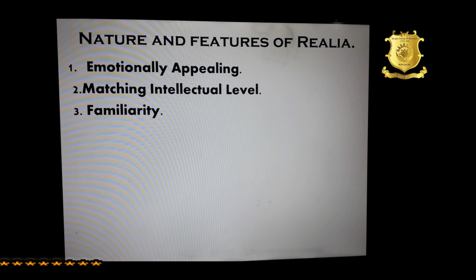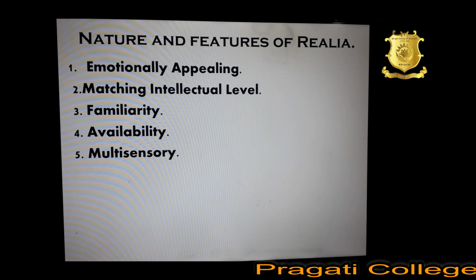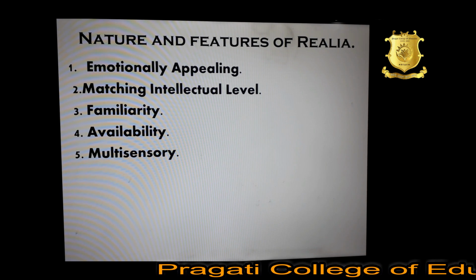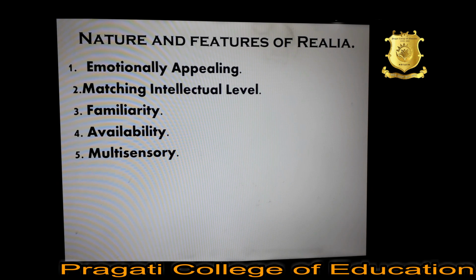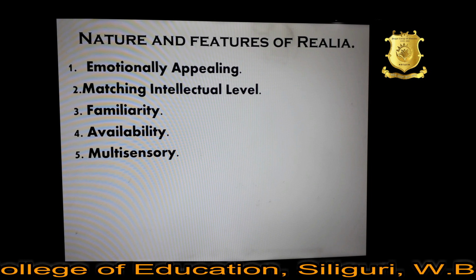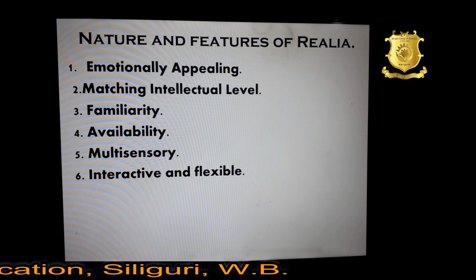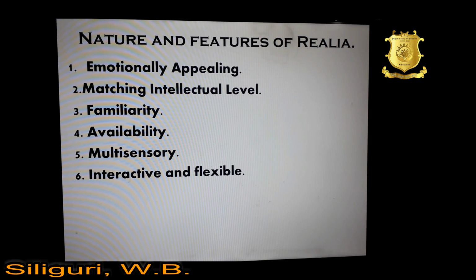Then familiarity. The object should be familiar to the students. Availability. The realia should be of such nature that can be readily available not only to the teacher but also students. Multisensory. Realia provides the language learner with multisensory impression of the language through seeing, touching, hearing and manipulating items. Then interactive and flexible. The materials are truly interactive and more flexible than traditional ones.